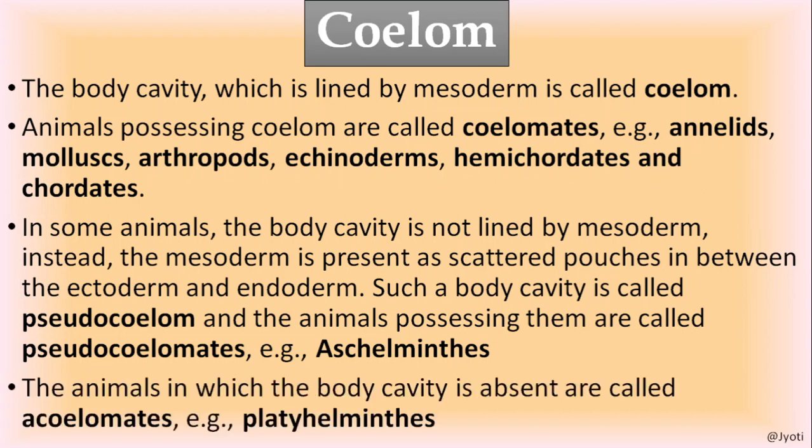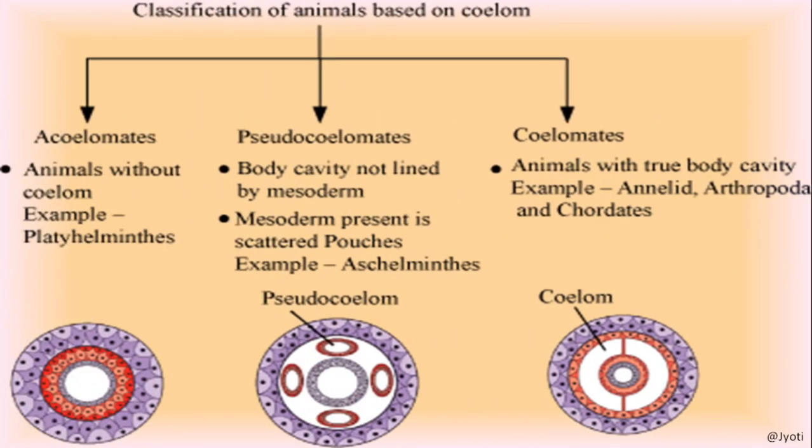There are certain animals in which there is no body cavity at all, and those organisms are called acoelomates, for example, platyhelminthes. Let us see the picture. Here, the first one is acoelomate. You can see this is the gut, a cavity at the center.